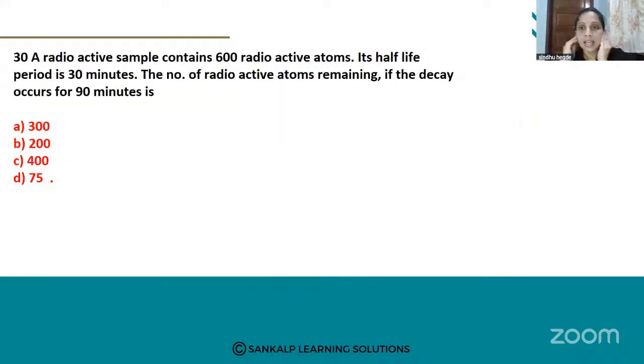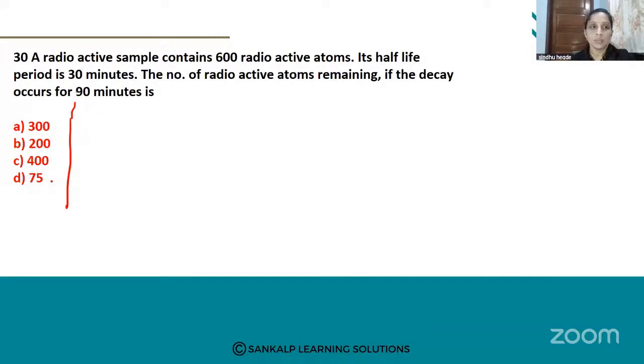So this is the last question in our today's session. A radioactive sample contains 600 radioactive atoms. Its half-life period is 30 minutes. The number of radioactive atoms remaining if the decay occurs for 90 minutes. Again, here they ask the question related to radioactive decay. Now options are A 300, B 200, C 400, D 75.